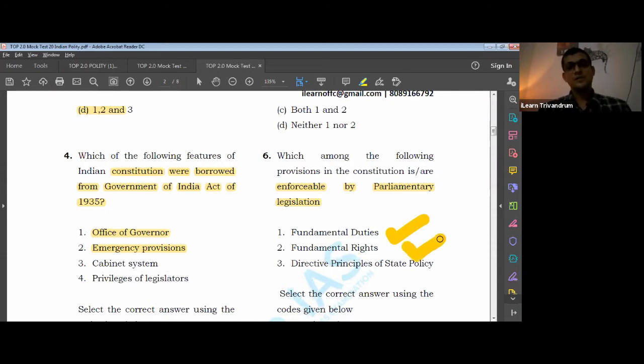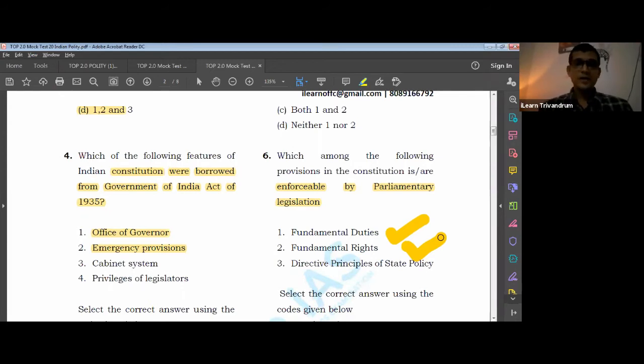Fundamental rights. Now, this is a very easy thing. Fundamental rights can definitely be enforced by the parliament. There is an article dealing with untouchability. Now, we have the Protection of Civil Rights Act. There are articles associated with Article 21A, Right to Education. Now, we have the Right to Education Act.